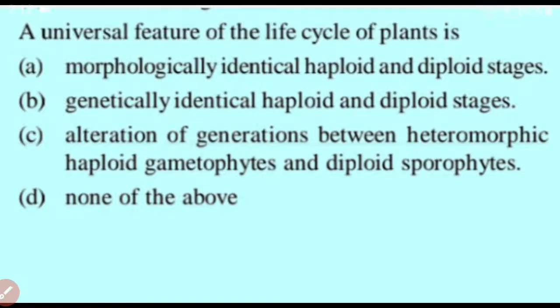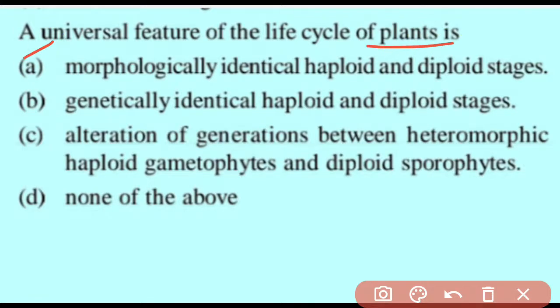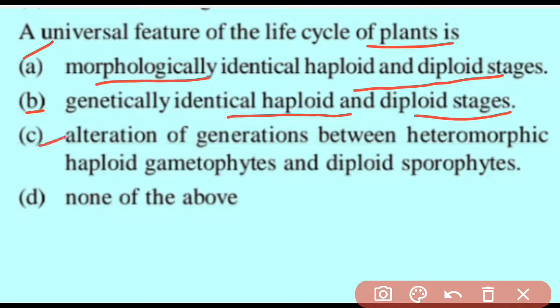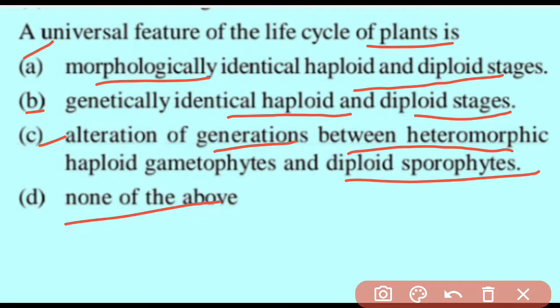In this question, a universal feature of the life cycle of plants is: first, morphologically identical haploid and diploid stages; second, genetically identical haploid and diploid stages; third, alternation of generations between heteromorphic haploid gametophytes and diploid sporophytes; or none of the above.